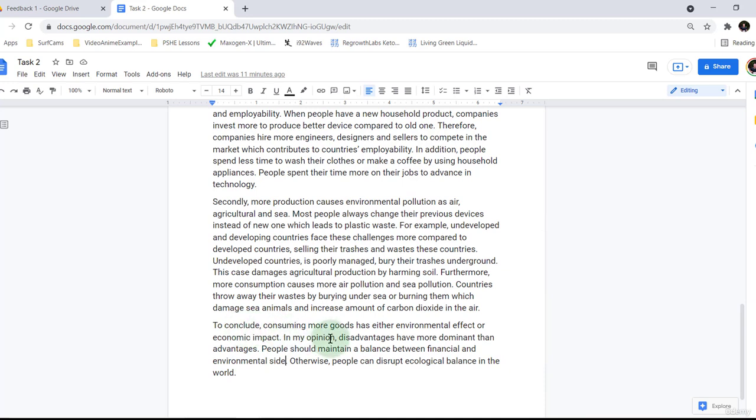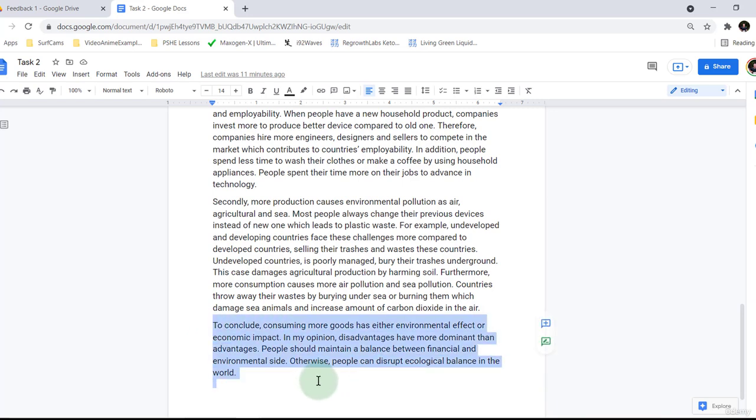So to conclude, consuming more goods has either environmental effect or economic impact. Again, some edits needed there. In my opinion, disadvantages have more dominant than advantages. People should maintain a balance between financial and environmental side. Otherwise, people can disrupt ecological balance in the world.